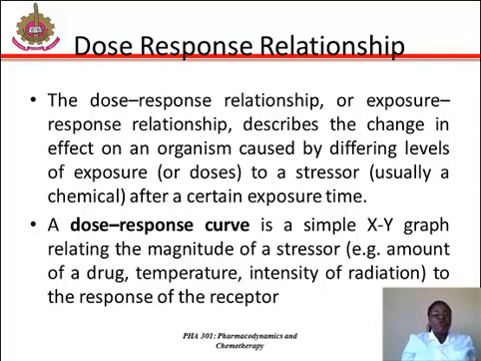The dose-response curve is a simple XY graph relating the magnitude of the stressor, that is, the amount of drug, temperature, or intensity of radiation, to the response of the receptor. Studying dose response and developing dose-response models is central to determining safe and hazardous levels and dosages for drugs, potential pollutants, and other substances to which humans or other organisms are exposed.